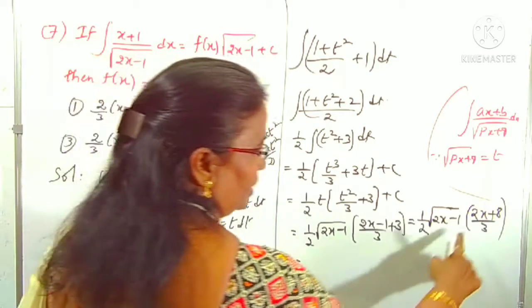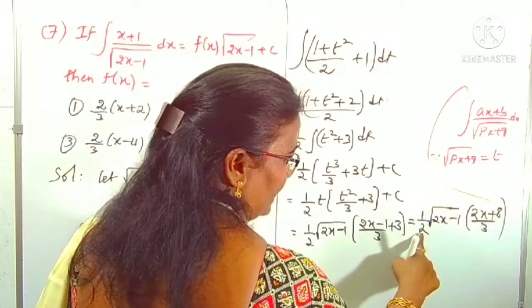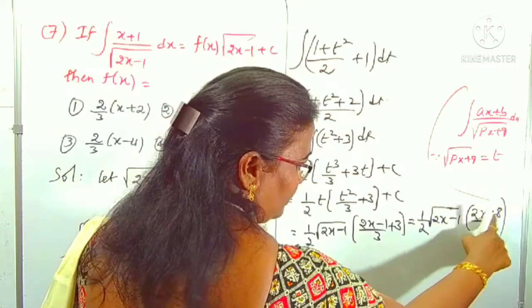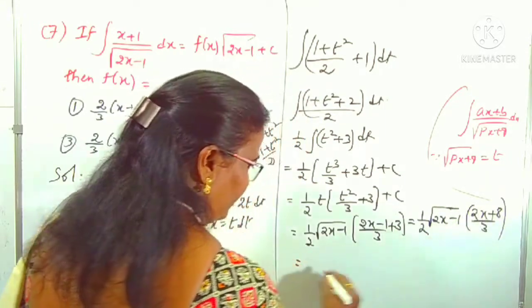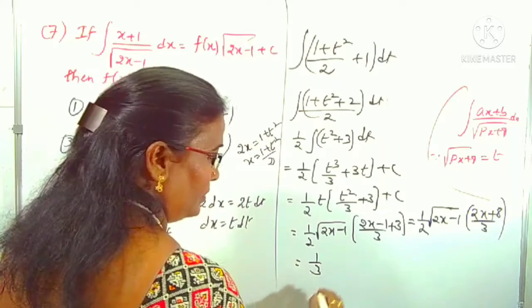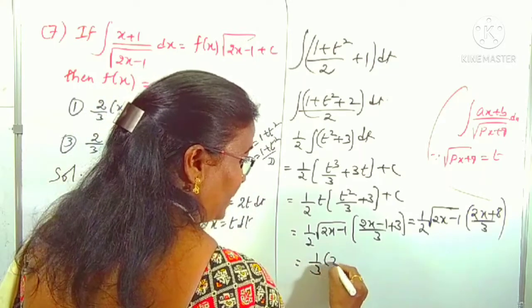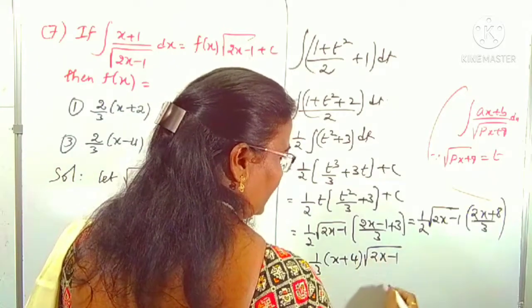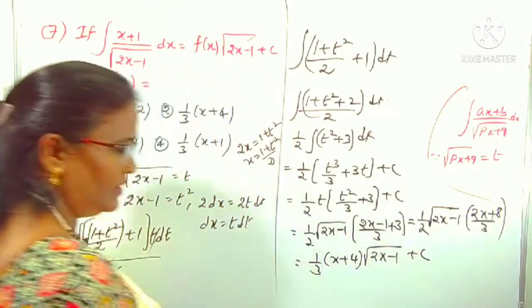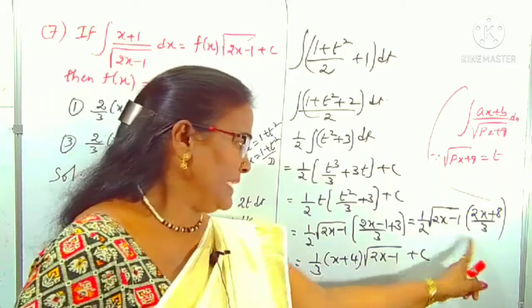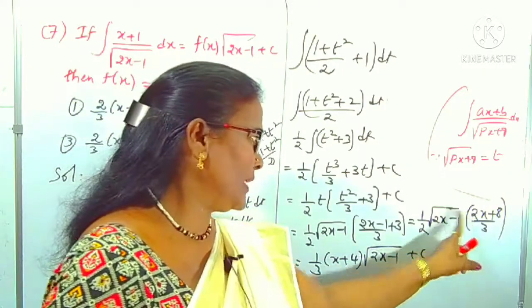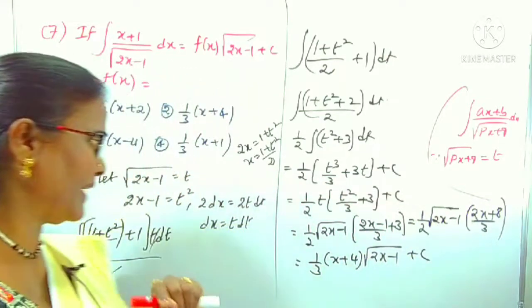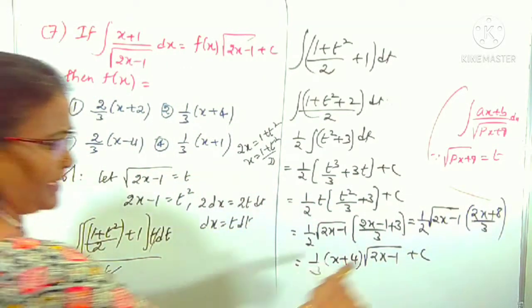Now you can take 2 out: 2 into (x plus 4). Here 1 by 2 and 2 get cancelled. And 1 by 3 I am writing here: 1 by 3 into (x plus 4) into root over 2x minus 1. Finally, 1 by 3 times 2, the 1 by 2 and 2 get cancelled. What is left over here is x plus 4, and the function is root over 2x minus 1.